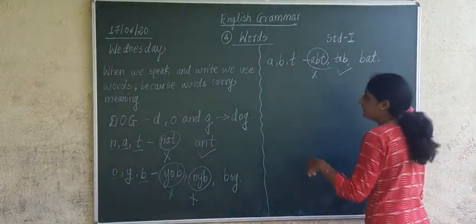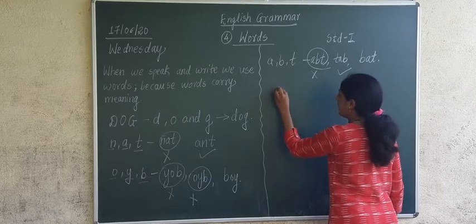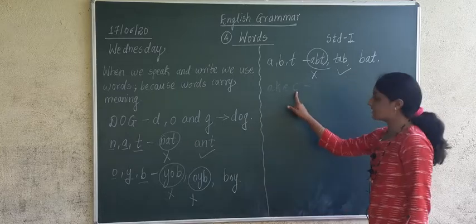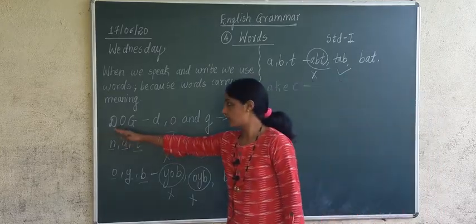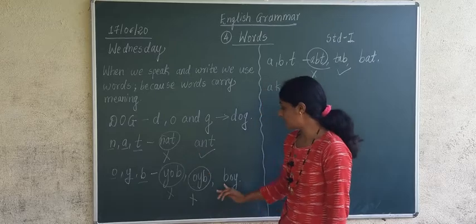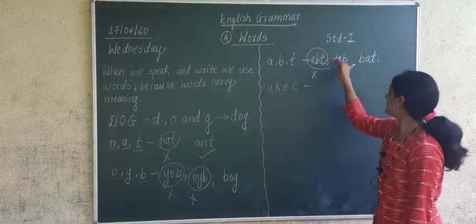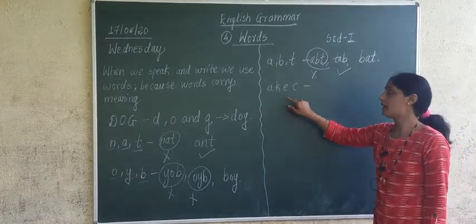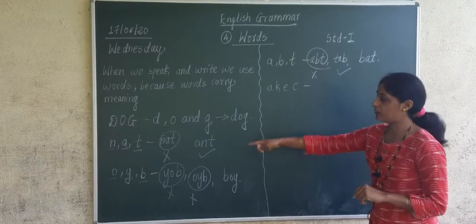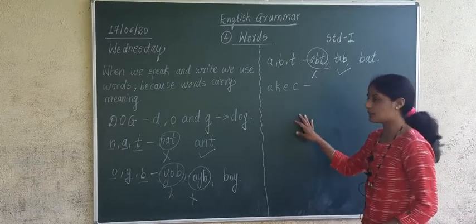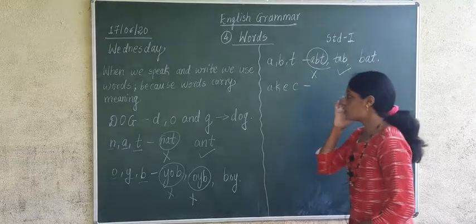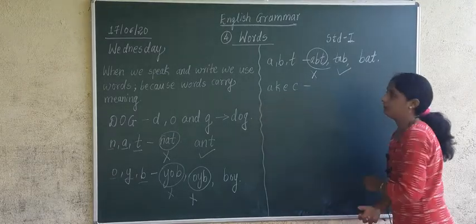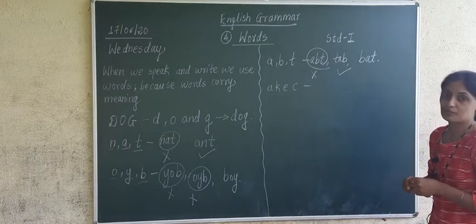If I give you another example, A, K, E, C. Okay. Now here four letter words are there. Earlier we took only three letter words: DOG, dog, ANT, ant, BOY, boy, BAT, bat, or TAB, tab. I have taken four examples of three letter words. We will take four examples of four letter words. So if I give you the example A, K, E, C, come on, you have to prepare one meaningful word from it.